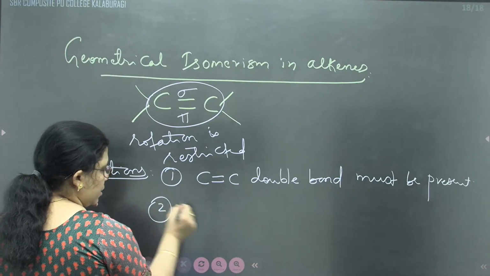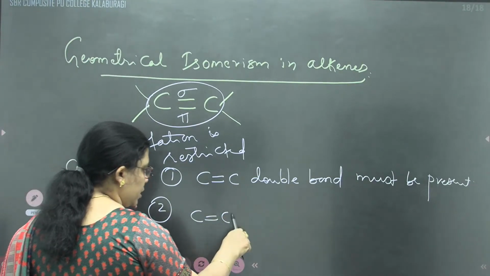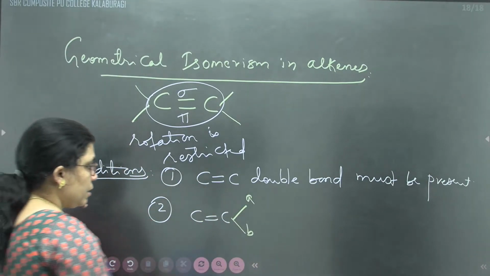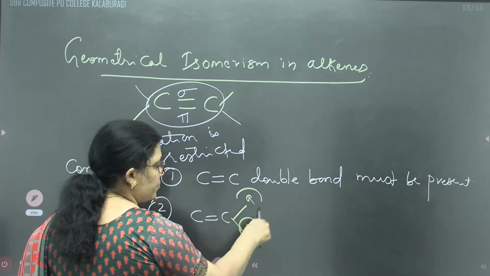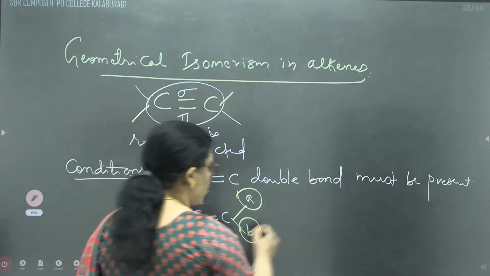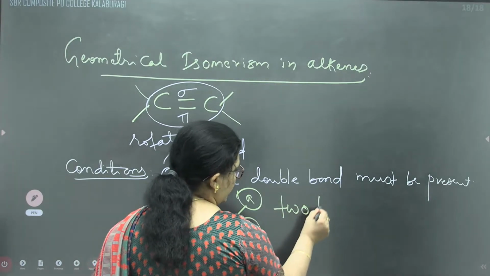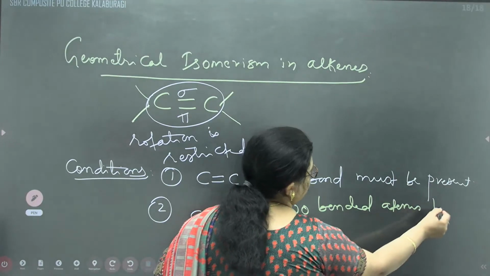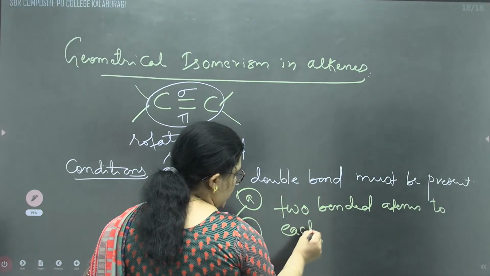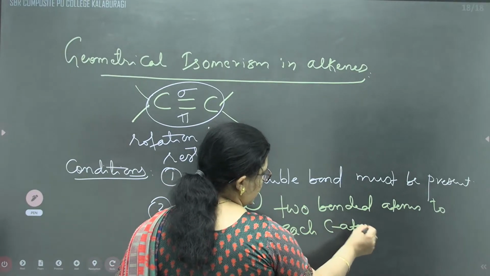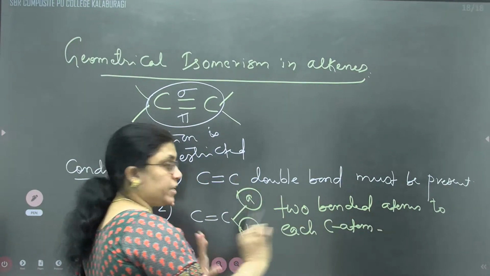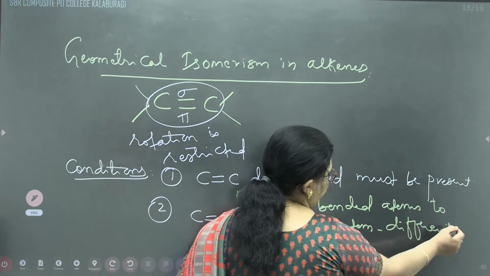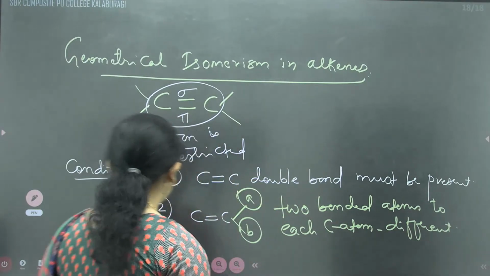And the second, in the carbon-carbon double bond, here P and Q, A and B, something will be linked. These bonded atoms must be different. The two bonded atoms to each carbon atom, meaning think of each individual carbon atom, must be different. This is called geometrical isomerism.